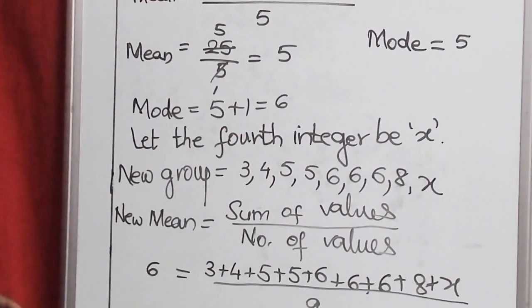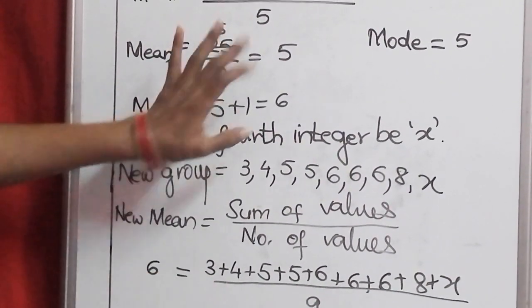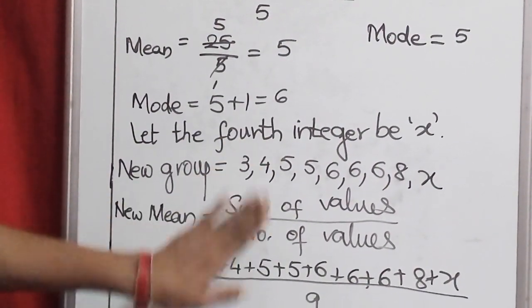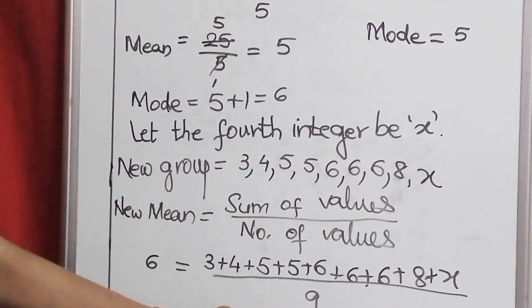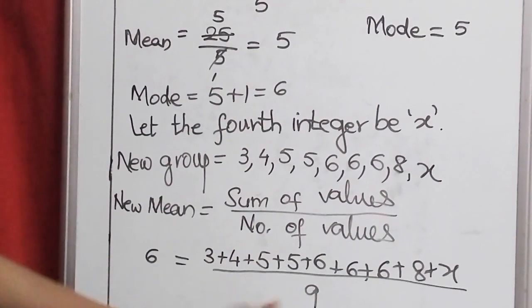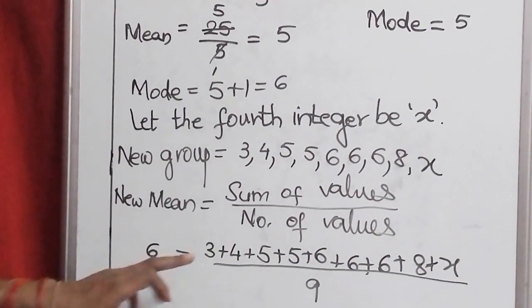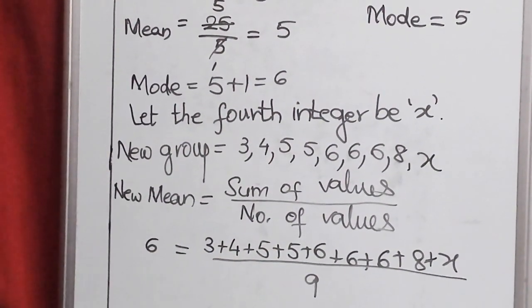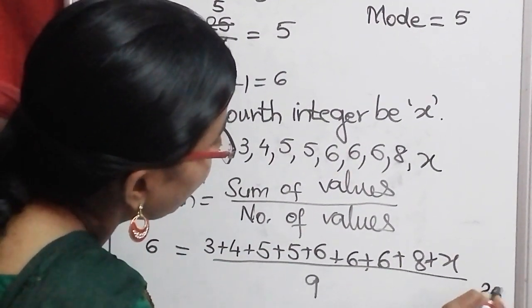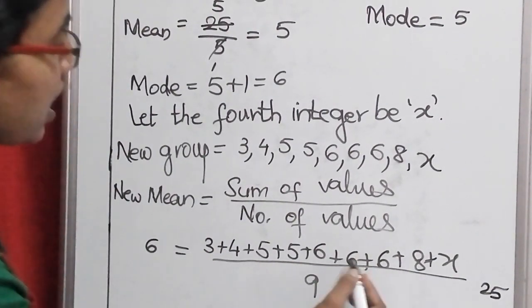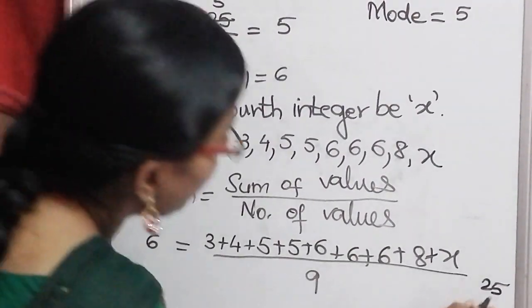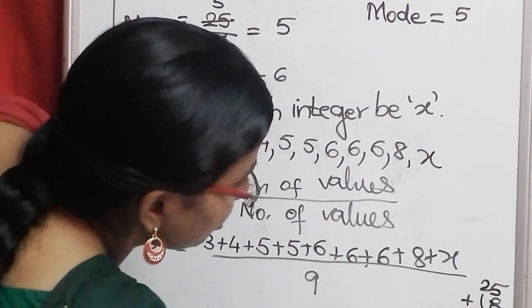How do you know it is 9? Because already we have 5 values and now we are adding 4 integers. So 5 plus 4 is 9. 9 values are there. Now we have to add all this. This we already know that it is 25. To this 25 we are adding 6 threes. 6 threes are 18. So let us add these two.